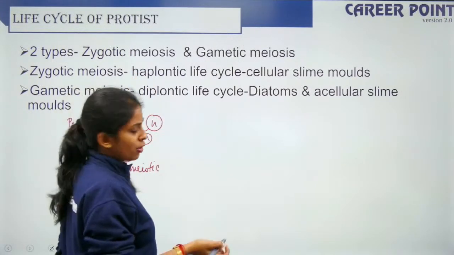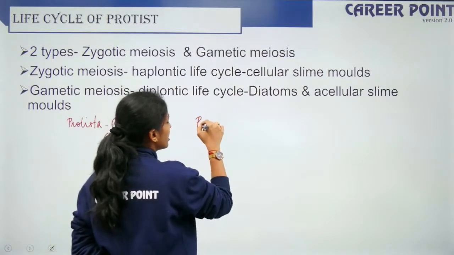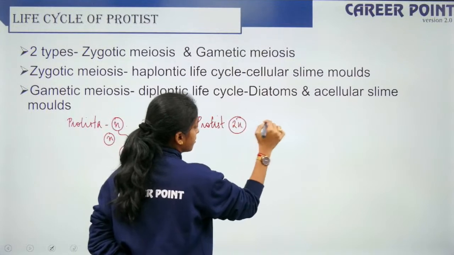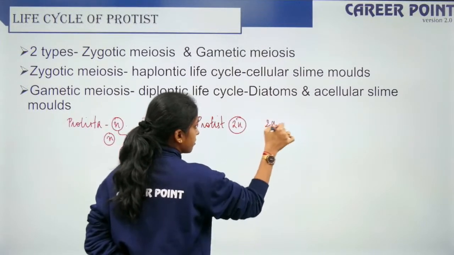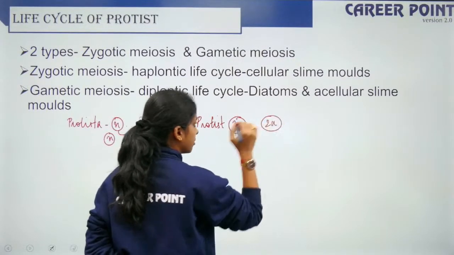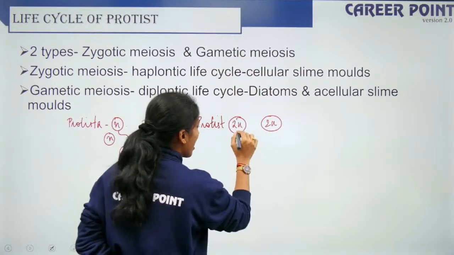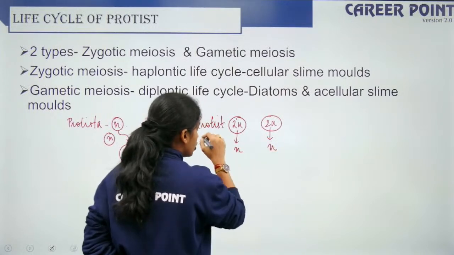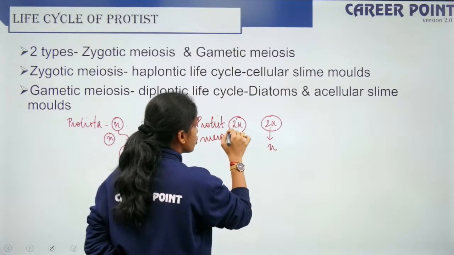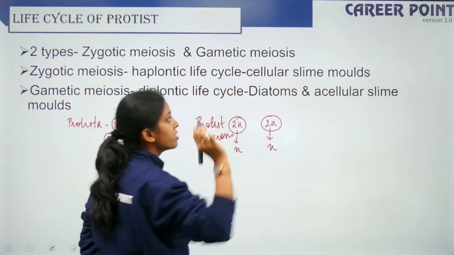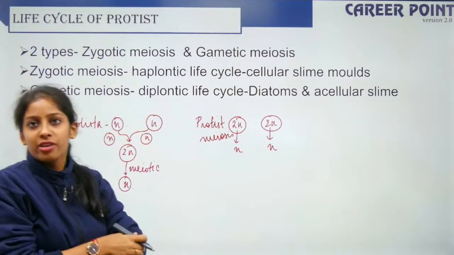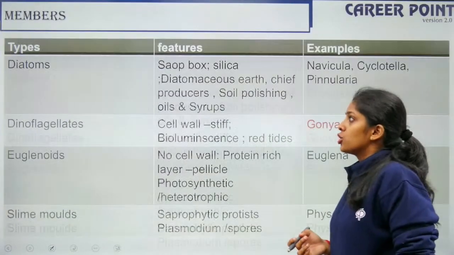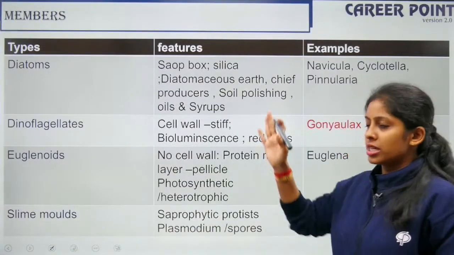What is gametic meiosis? If the protist itself is diploid, right? Now if I have to produce the gametes, it will undergo meiosis. So if the meiosis happens to form the gametes, it is gametic meiosis, and the examples are given in your slide, which you will go through. Fine? Yes?